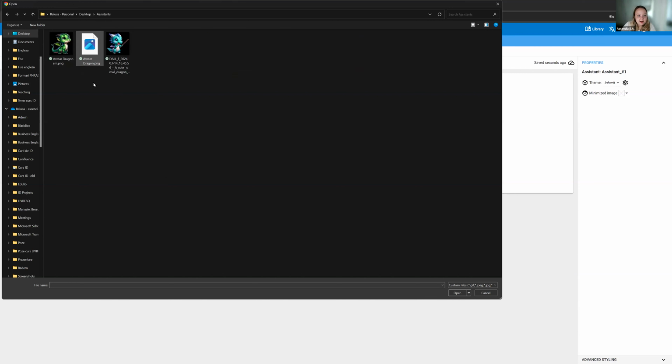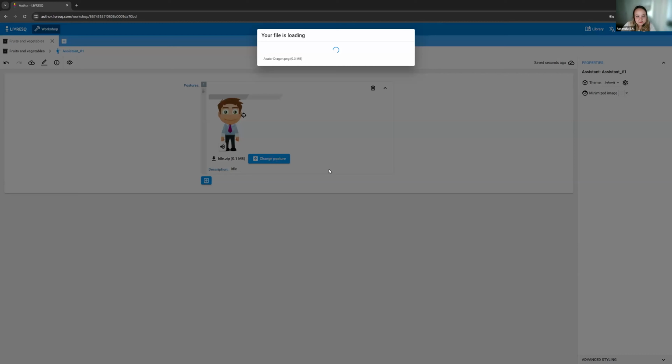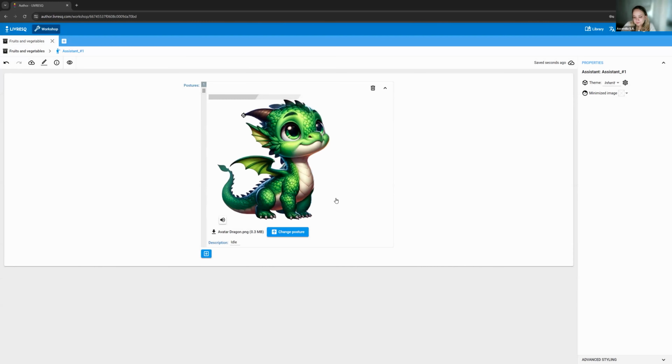Let me see if I have any assistants. I have some little dragons. Here we go. And basically I've now changed the character. It's a little bit big. You can make the picture smaller. The idea would be for the picture to be smaller. You saw it's a PNG file.